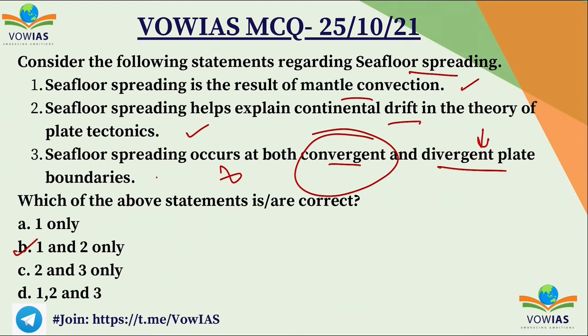The seafloor spreading occurs at divergent plate boundaries. As the tectonic plates slowly move away from each other, heat from the mantle's convection currents makes the crust more plastic and less dense. The less dense material rises, often forming a mountain or elevated area of the seafloor. Seafloor spreading helps explain continental drift in the theory of plate tectonics. Okay, so this is all the information.